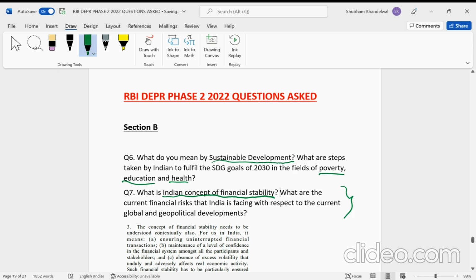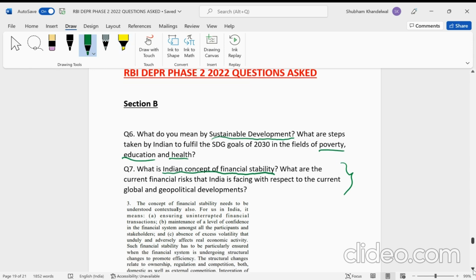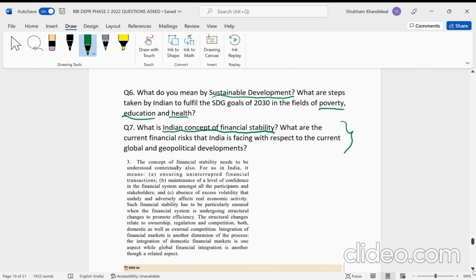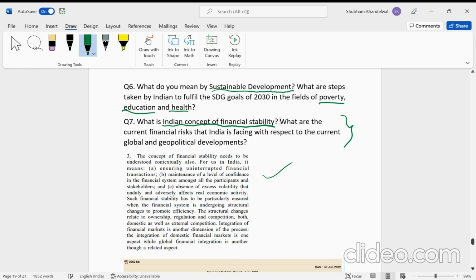And if you see what is the Indian concept of financial stability, here you had to write how RBI defines financial stability. I found this from one of the bulletins of RBI. This is how RBI defines financial stability, because financial stability needs to be understood contextually, that is, with respect to India.